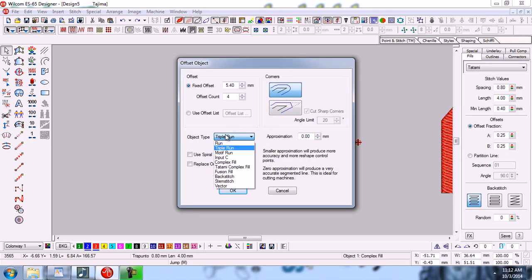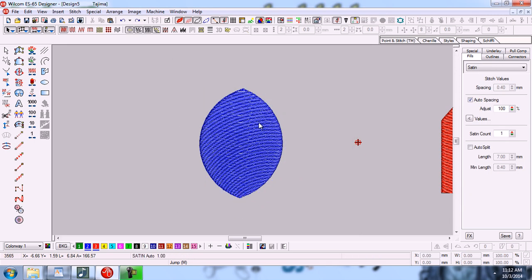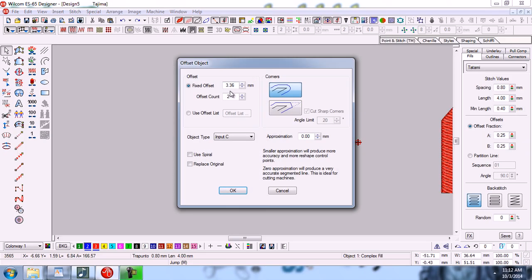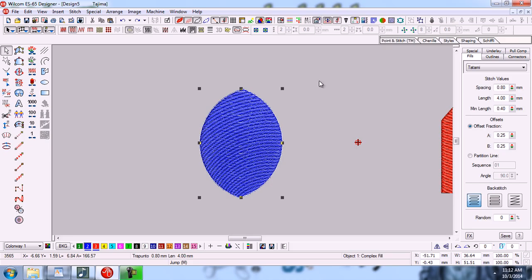Now we will change the stitch type and the numbering, 2, 3, and click OK. So you can see that we need some more distance, for example 7. So in this way we can create any type of insert offset objects. Control Z for undo. Now we will make something different.